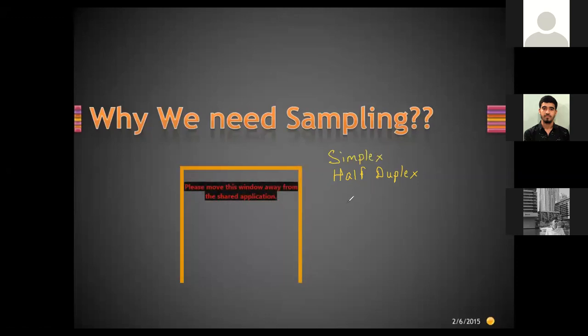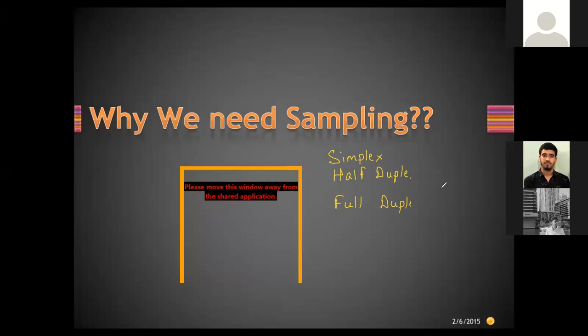Simplex. Then second is called half duplex, and next is called full duplex. Can anyone give me the idea of what they mean? You have already studied communication, analog communication, in the last semester. Yes, anybody? These three categories of communication: simplex, half duplex, and full duplex.